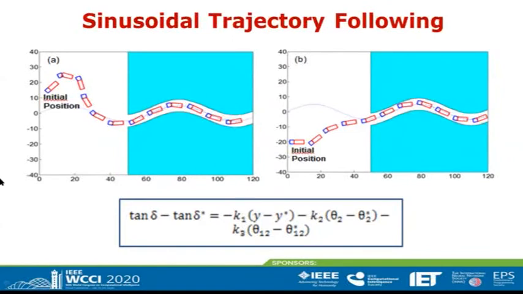Here also we show the trajectory of the mobile robot for a sinusoidal desired path, and we can see that the fuzzy control law is able to make the robot follow this desired trajectory with high accuracy. We apply the same control law for the linear range, but with the appropriate desired values.